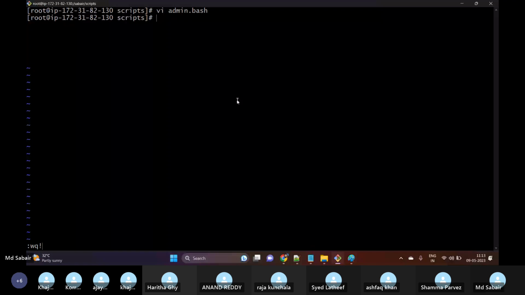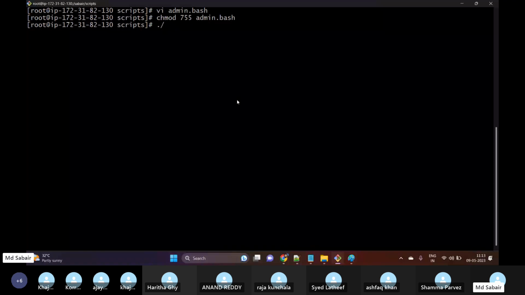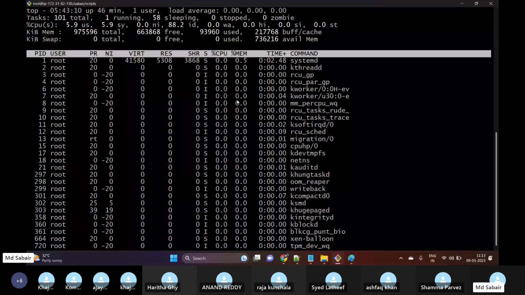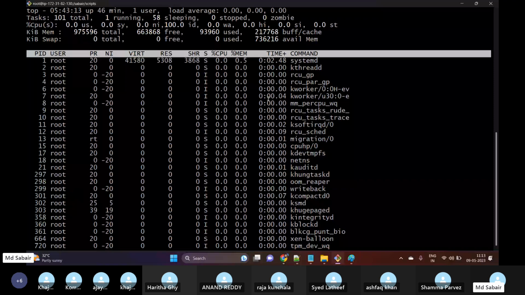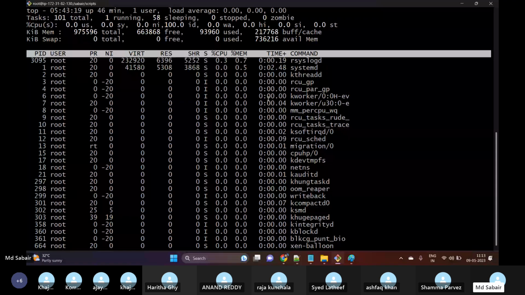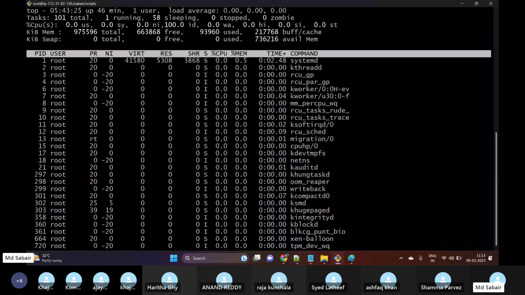Now let me provide permissions to admin.bash, and then let me try to execute ./admin.bash. Here we can see only the top command is getting executed and the other commands haven't been executed, because the top command will hold the session. It will continuously monitor our box. So this has held our session.